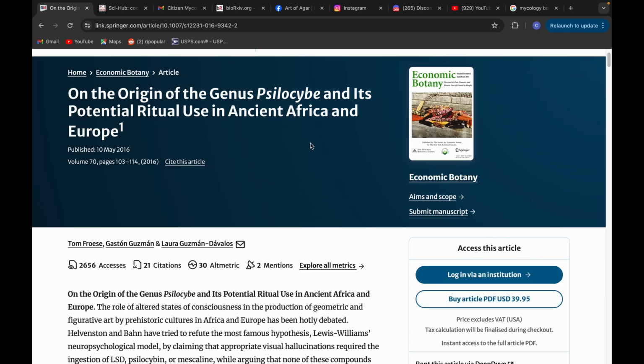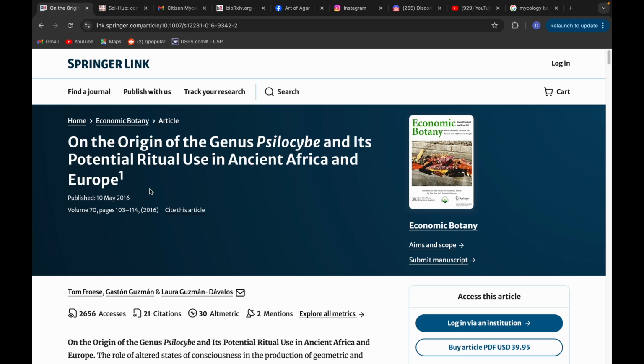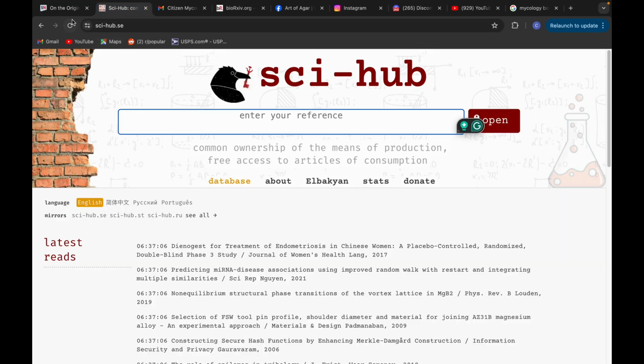So the first resource that you can utilize, if you're utilizing Google Scholar and you've run into a paywall, is Skyhub. Skyhub is a library of papers that have been uploaded for free. And it is a great resource because the vast majority of papers have been posted, although there is a lag with Skyhub. For instance, I'll show you a paper that I'm reading right now that just simply isn't on Skyhub.